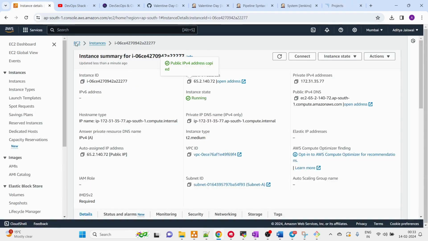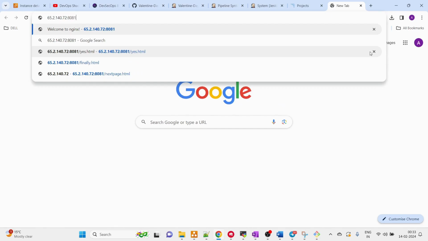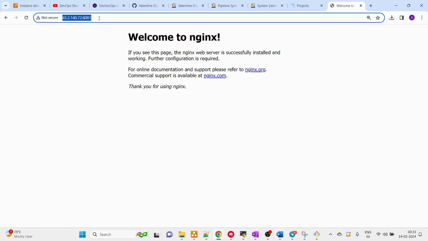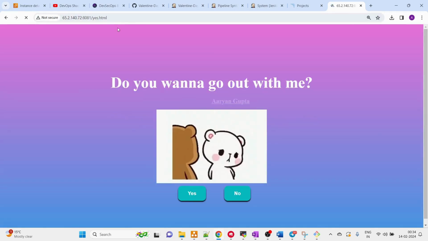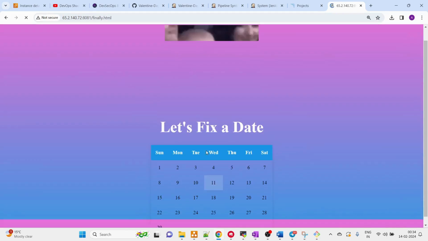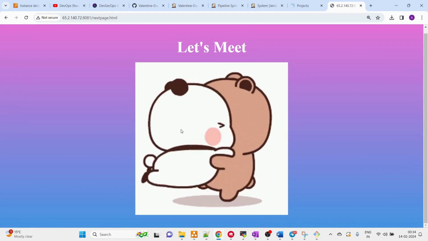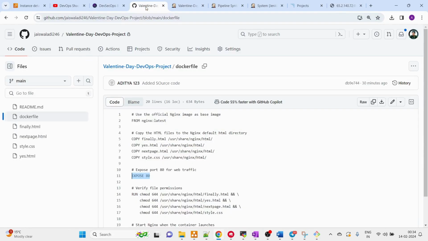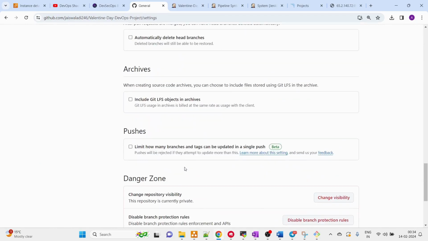Now let's try to access our application, which is going to be running on port 8081. We can access it on port 8081. You see Nginx is running, right? Our application is running inside yes.html, so we need to put that in the URL. Now the application has started to run fine, and we can click on yes. It will take us to this page. We can click on here. Finally, let's meet. So this is fine. If you want to work with this, you can just go with it for fun. Let me make the project public as of now so that you can use it.